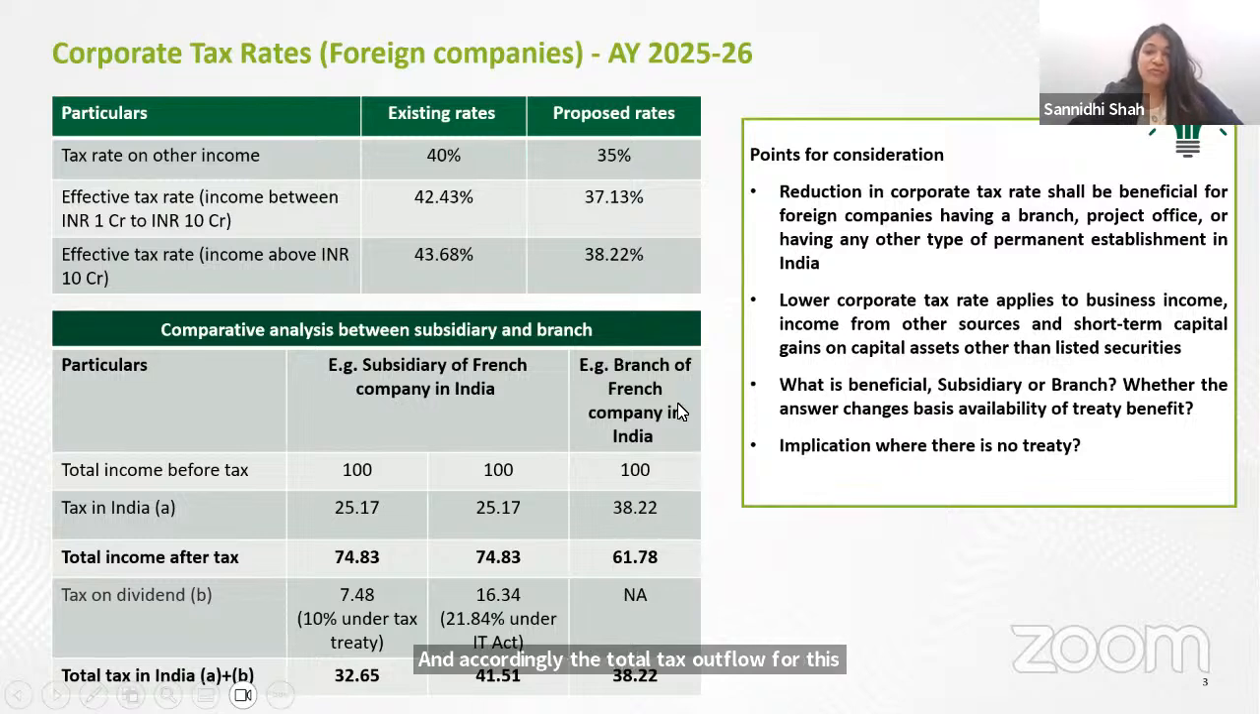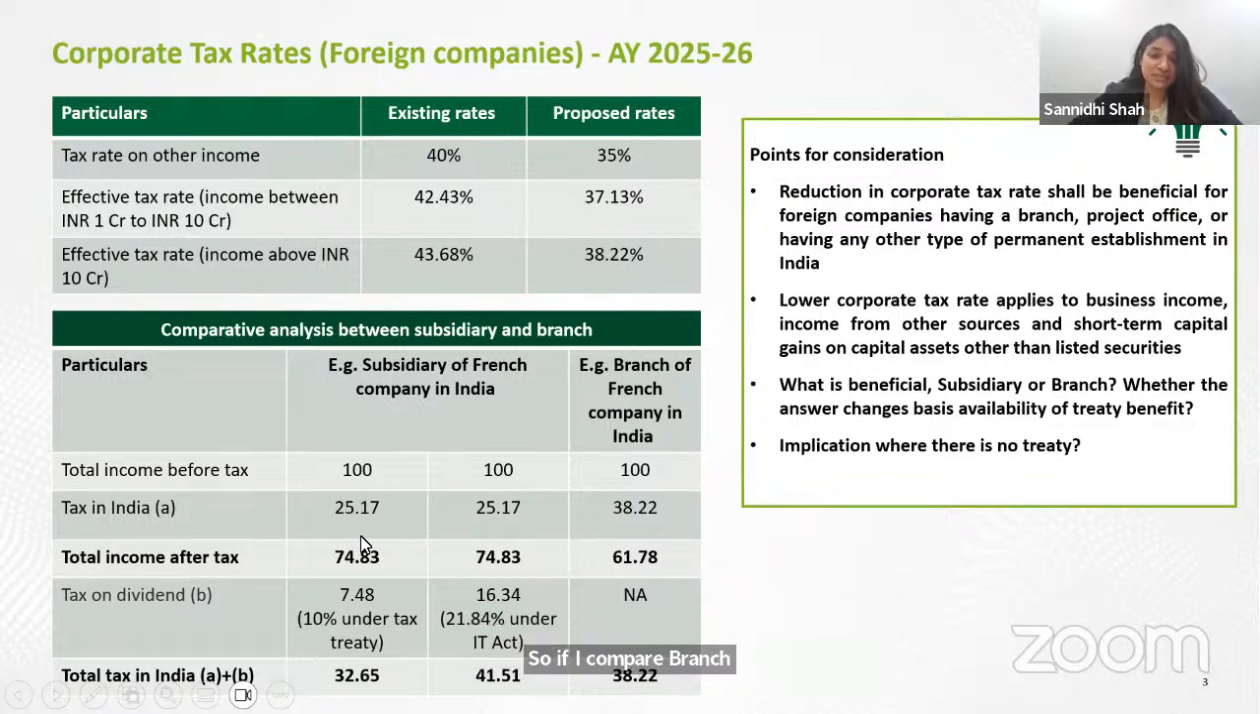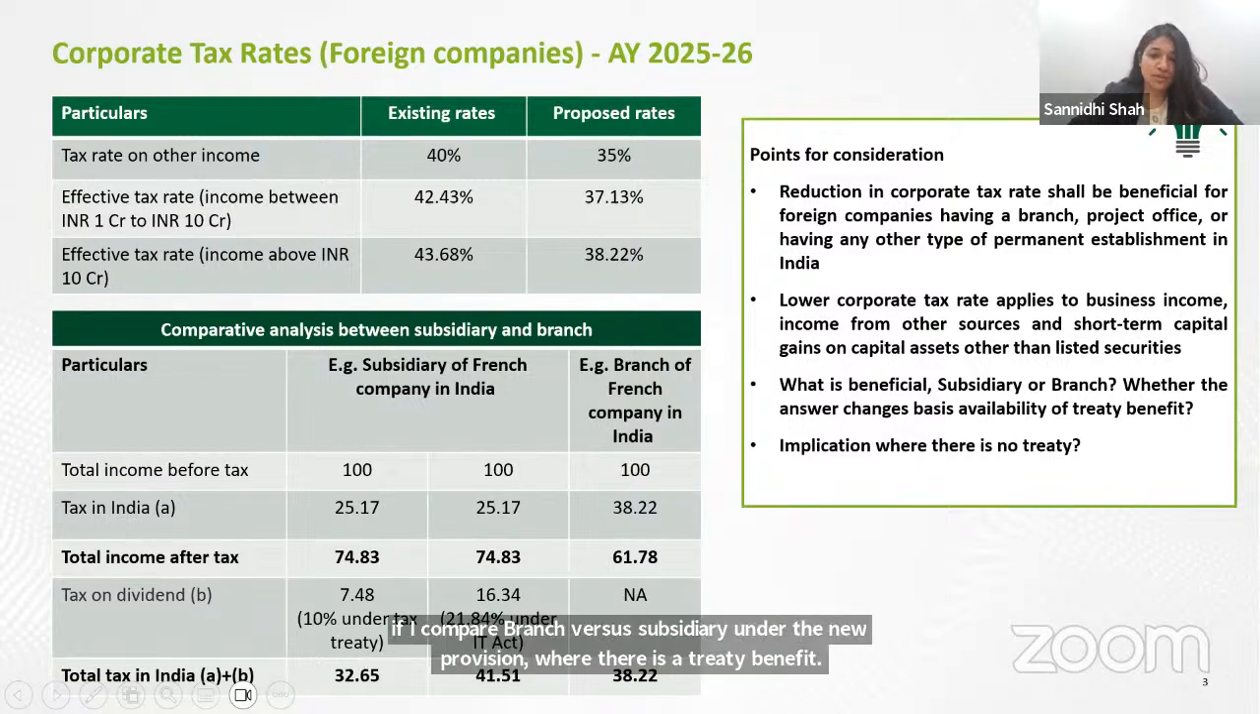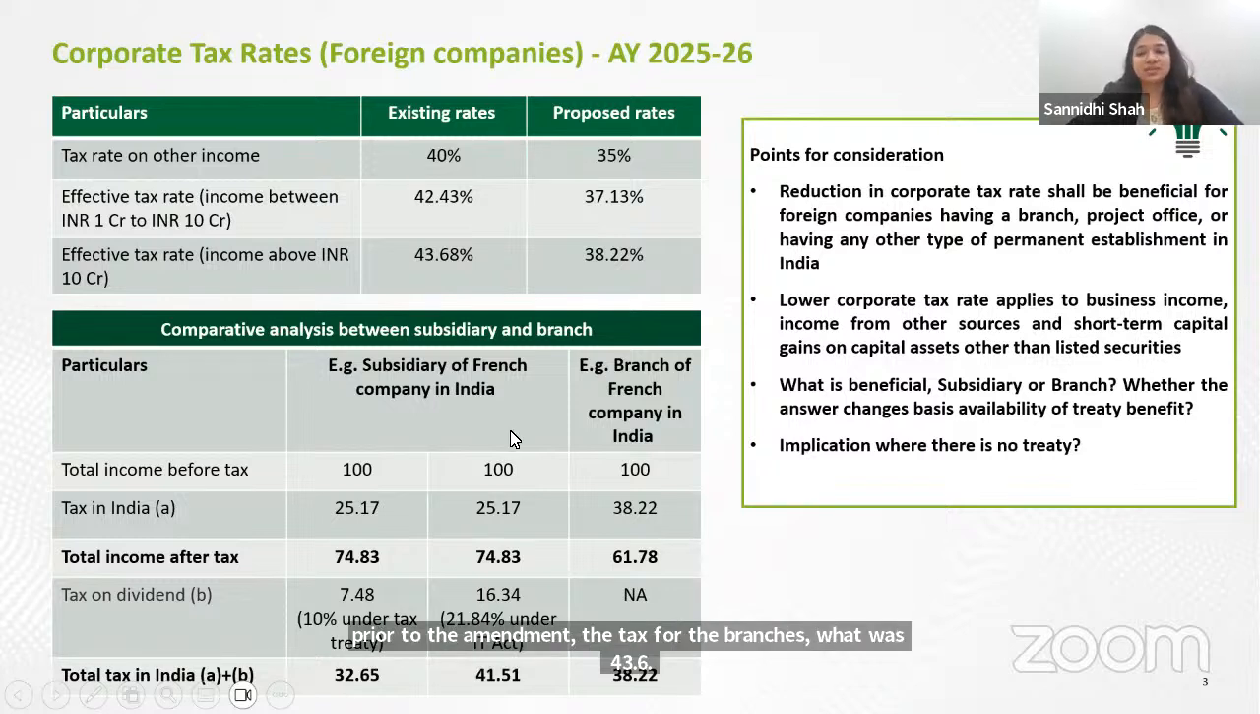If I go to a branch of a foreign company directly in India, in that case, the income of 100 rupees will be taxed at a rate of 35% plus surcharge and cess, which is 38.22%. On repatriation of such profits, there will be no further tax. So the effective tax would be 38.22%. So if I compare branch versus subsidiary under the new provision where there is a treaty benefit available, the subsidiary's effective tax rate is much lower. This was so prior to the amendment as well, because prior to the amendment, the tax for the branches was 43.68%.